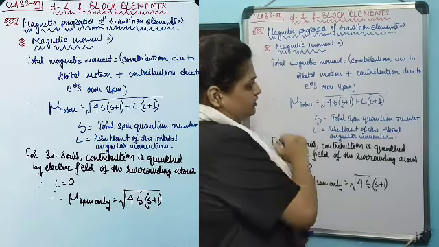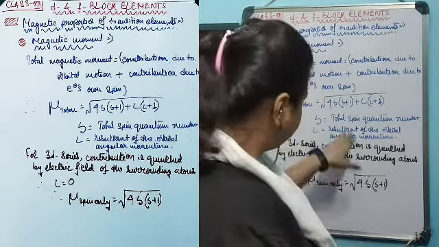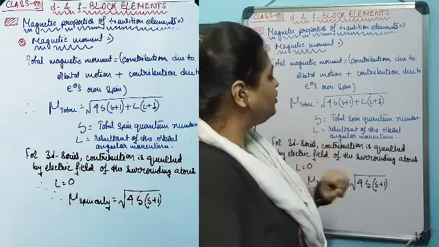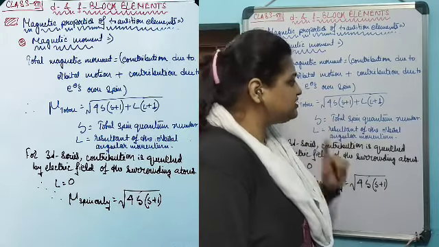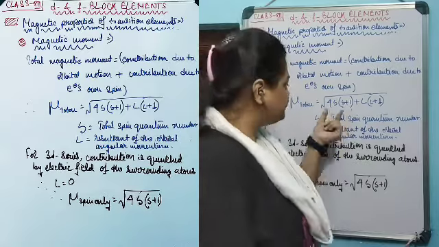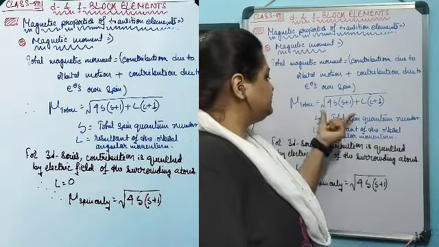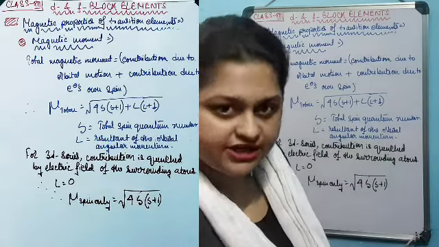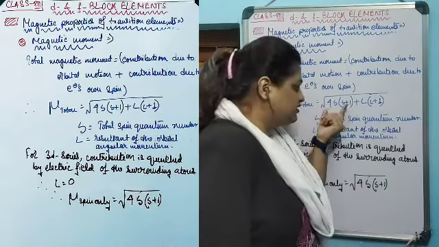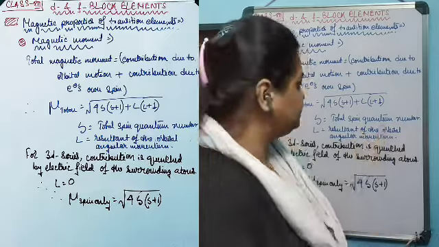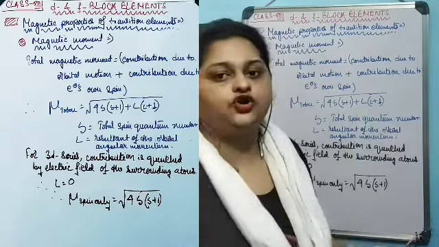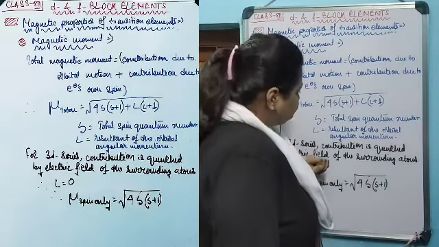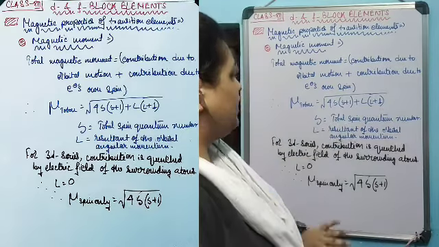That's why mu total is given by root over 4S(S+1) plus L(L+1). One portion represents the contribution due to the spin on its own axis, and the other is the contribution from the orbital angular motion. Now, S is the total spin quantum number.